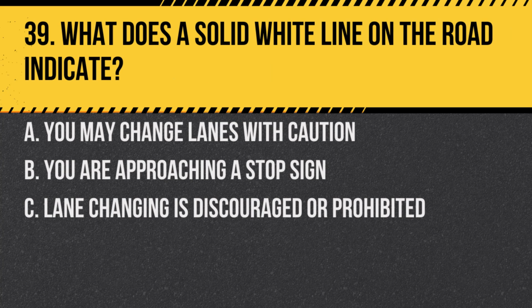Question 39. What does a solid white line on the road indicate? A. You may change lanes with caution. B. You are approaching a stop sign. C. Lane changing is discouraged or prohibited. Answer: C. Lane changing is discouraged or prohibited. A solid white line indicates that lane changes should be avoided due to potential hazards or traffic flow patterns.